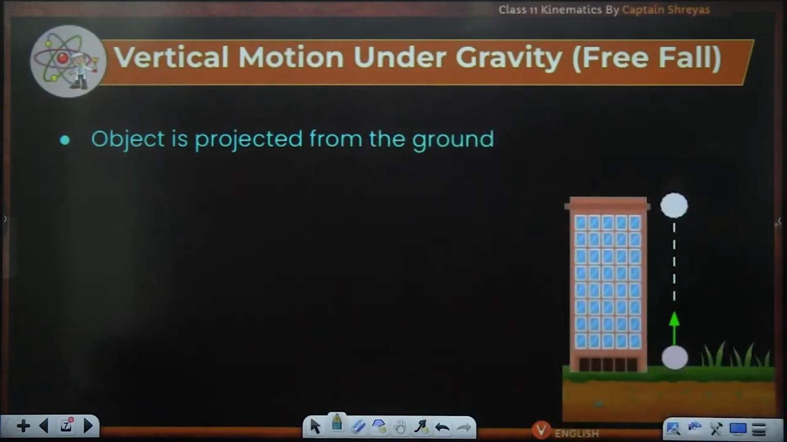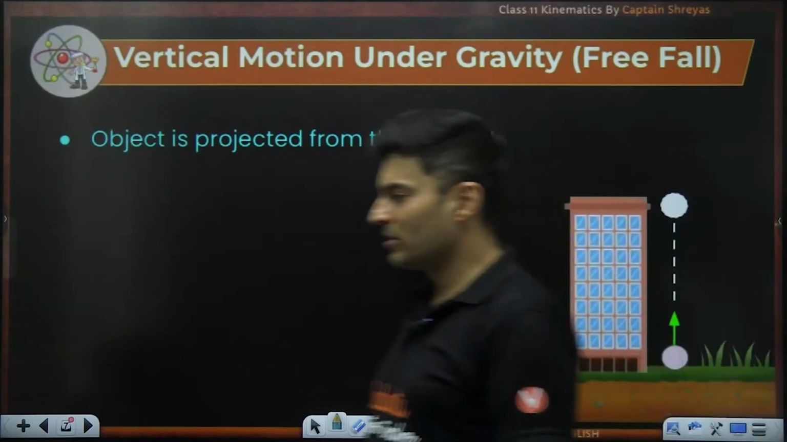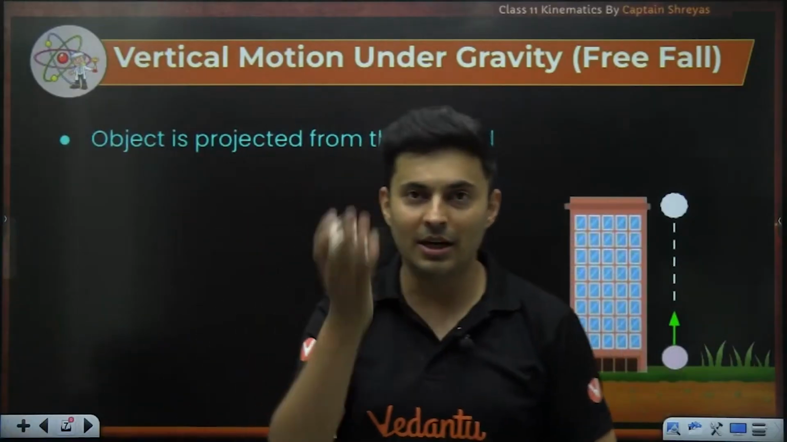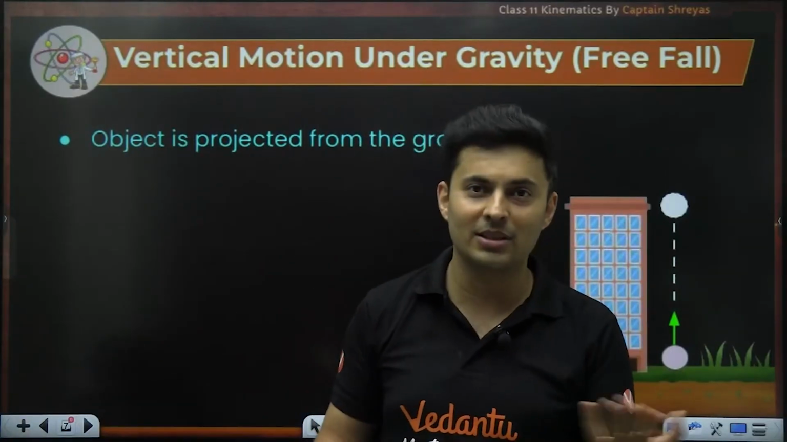So first is object is projected from the ground. That means you throw it from below like this. It goes up, stops, and returns and comes back. So just imagine this, guys. This is some object, my headphones. I'm sacrificing it for the sake of physics.